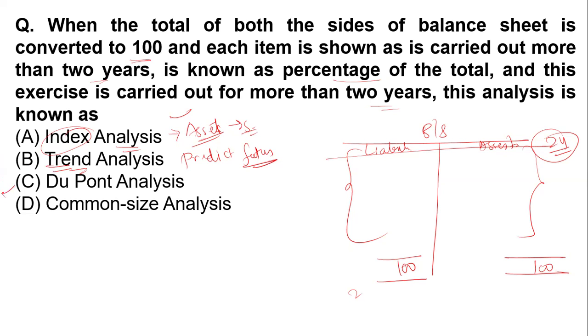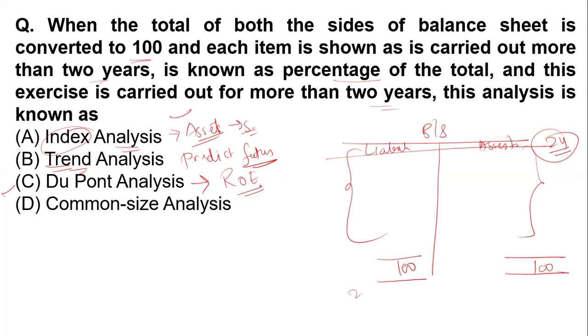Now, option number C is dew point analysis. What is dew point analysis? Dew point analysis is an extended analysis of a company. You can analyze the ROE. And what is ROE, ma'am? ROE means return on equity.